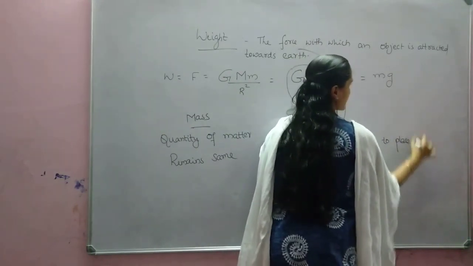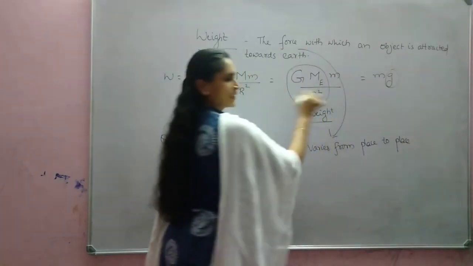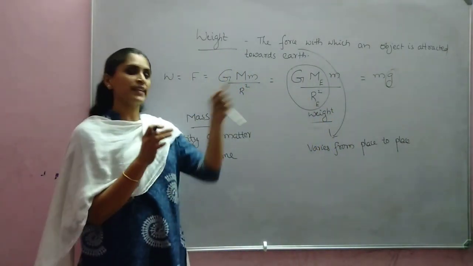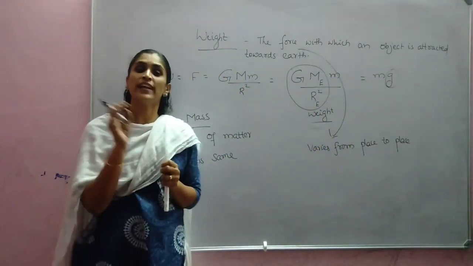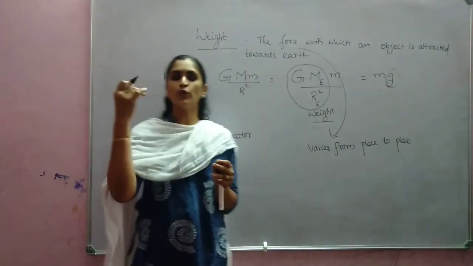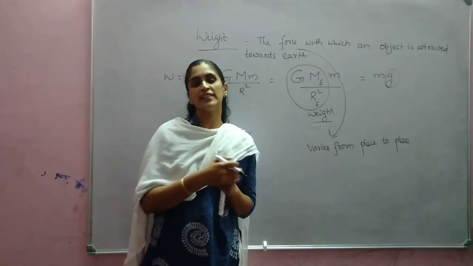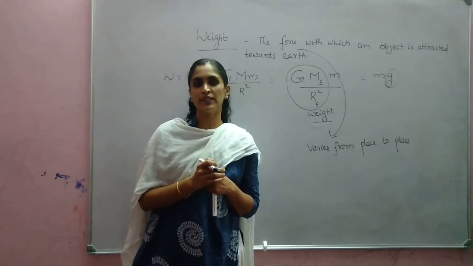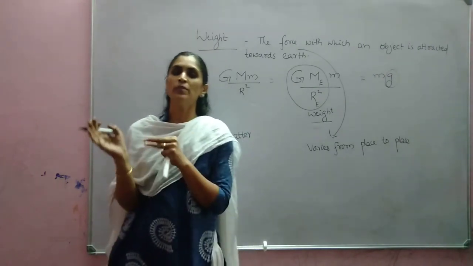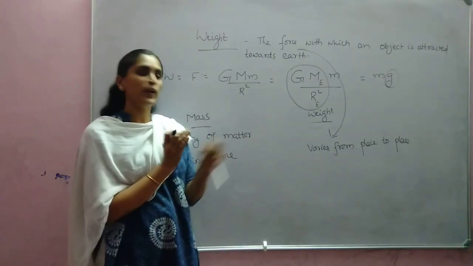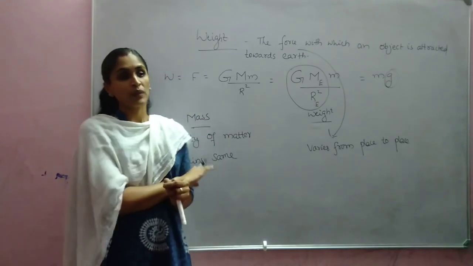Because acceleration due to gravity changes. Even on earth it is not the same; I told you, from pole to equator acceleration due to gravity changes. So as we move from one place to another, the weight of the object changes, but mass remains the same.